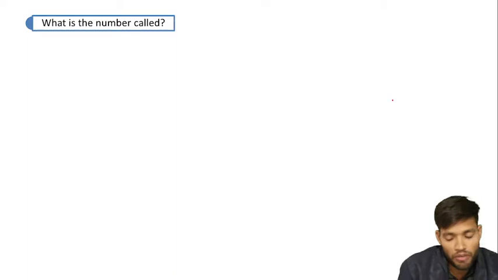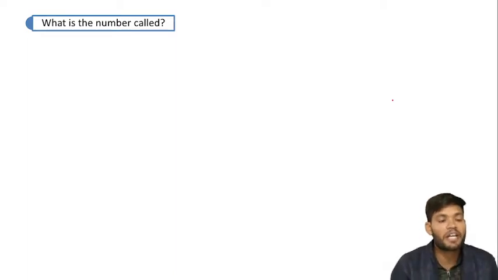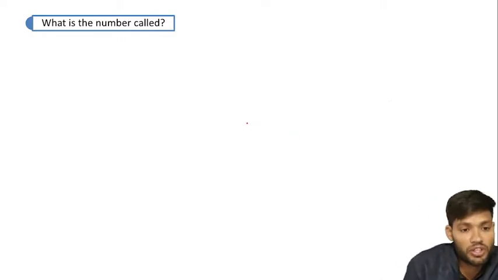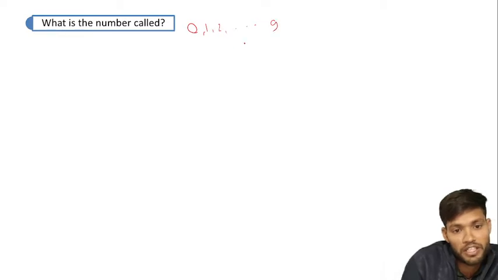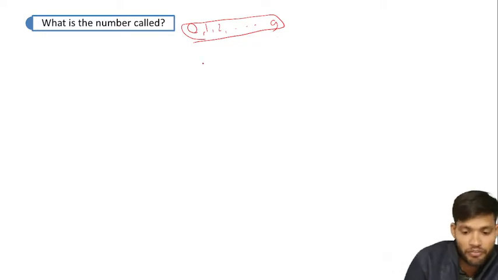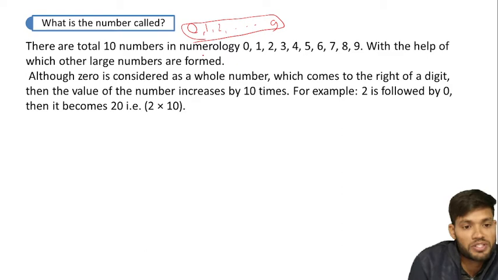What is a number called? First of all, the question raised in our mind is what a number is. Generally, in mathematics, we see digits from 0, 1, 2 up to 9. All 10 digits are included and make up all the numbers of mathematics. There are a total of 10 digits, 0, 1, 2, 3, 4 up to 9, with the help of which other larger numbers are formed. We can take any digits from here and make any large number.